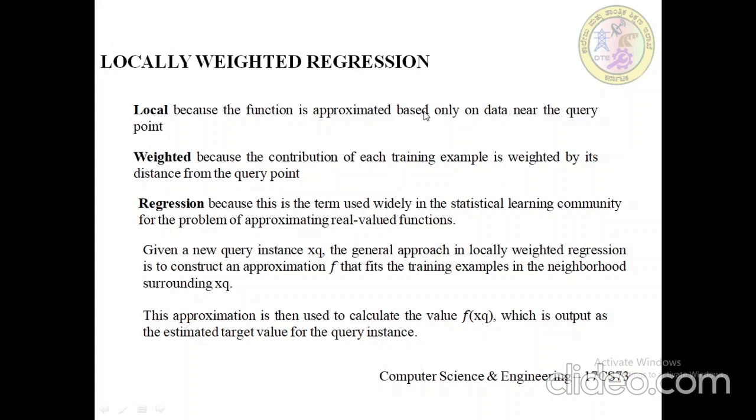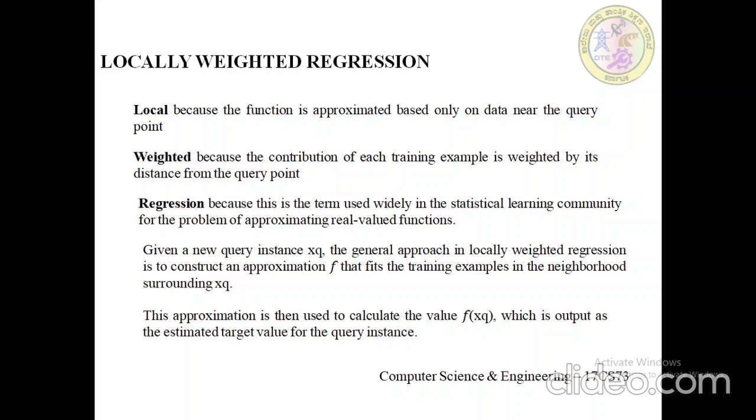The nearest neighbor approaches which have been described in the previous sections can be thought of as approximating the target function f of x at the single query point x equal to xq. Now locally weighted regression is actually a generalization of the approach we have seen, that is the KNN, in the first session.